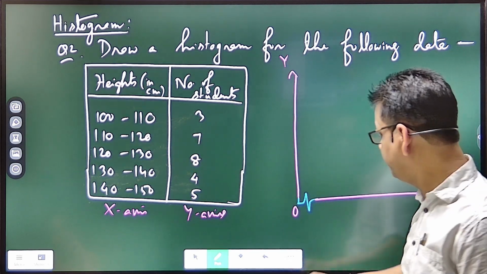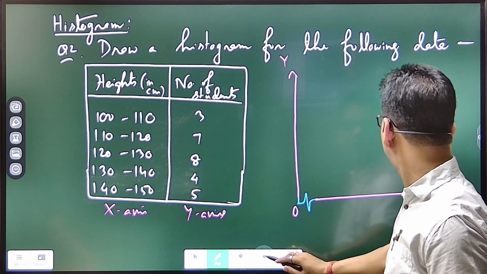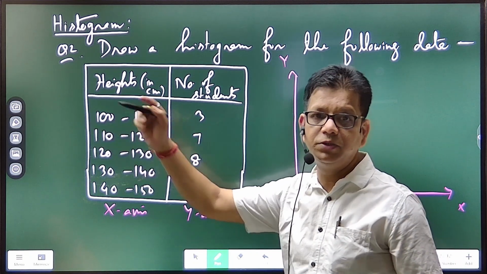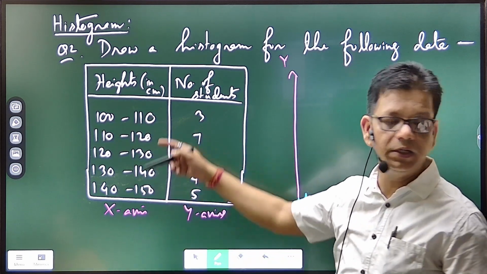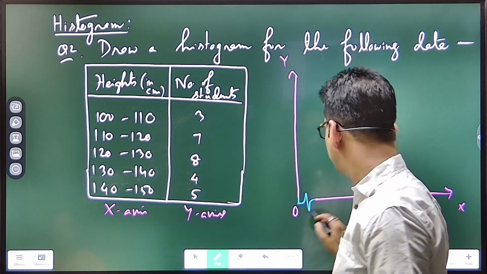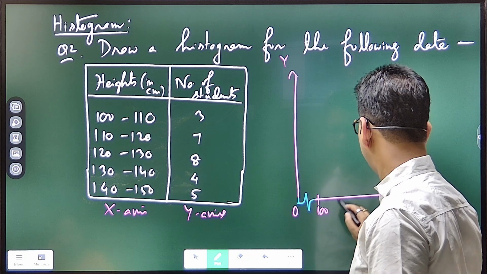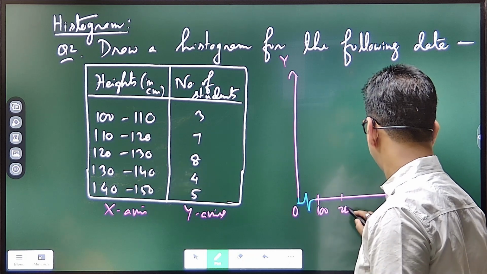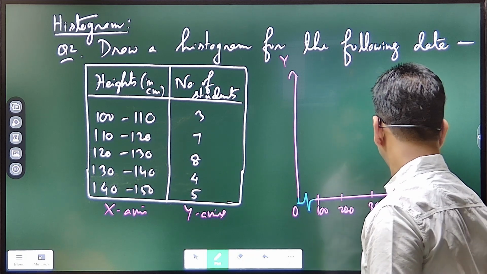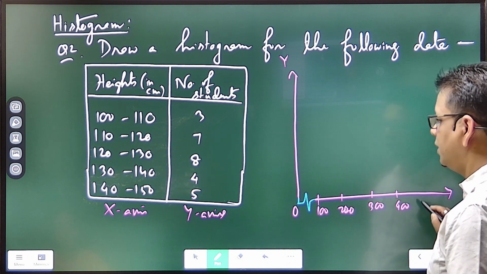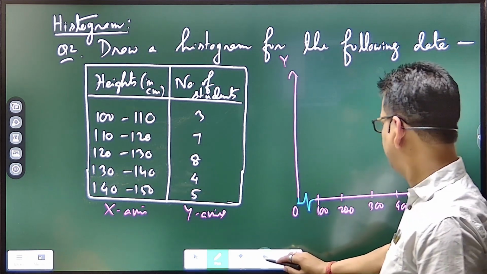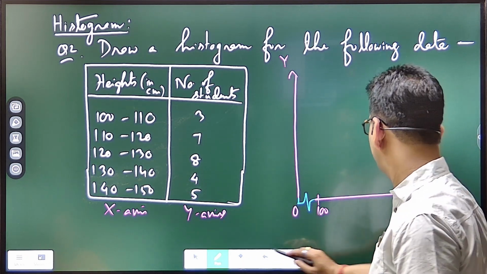Since the kink is drawn, let us not write from 0, 10, 20, 30, 40, let us directly start from 100. Then what is the next gap? 110, yes or no?